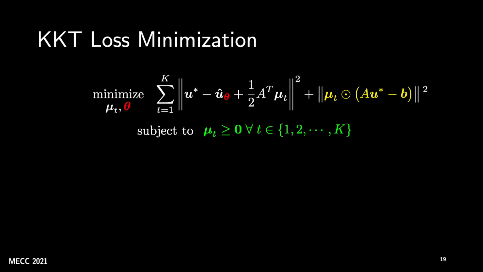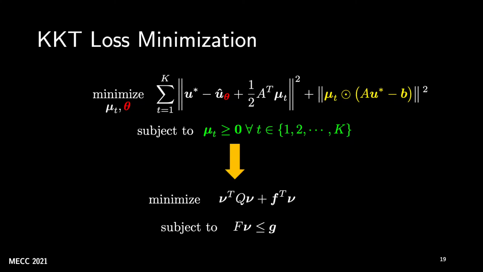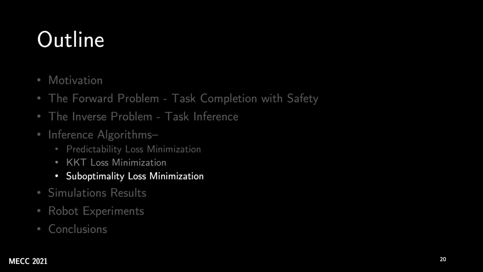So this is the original problem, and this becomes a QP in nu, where nu is a vector containing all the Lagrange multipliers and the parameters theta that we want to learn. This can be solved efficiently using state-of-the-art QP solvers. Here Q, F, capital F, and G are some matrices and vectors that depend on the data of the system that we have. You can refer to the paper for more details on how to compute these. Finally, let's look at the suboptimality loss minimization algorithm.